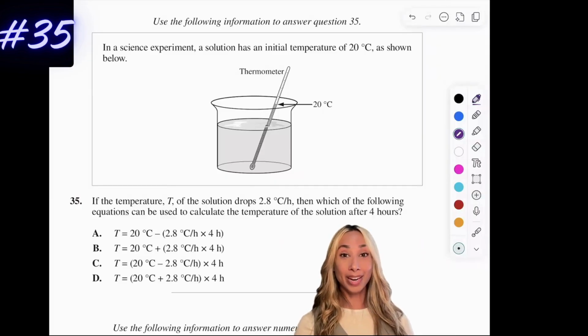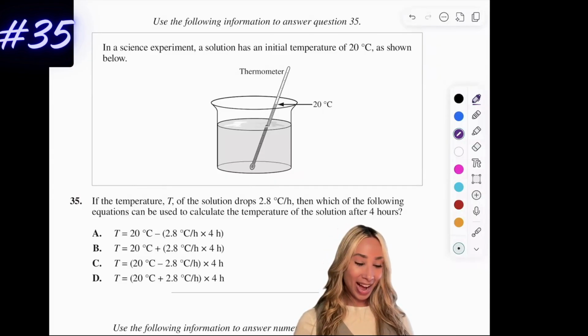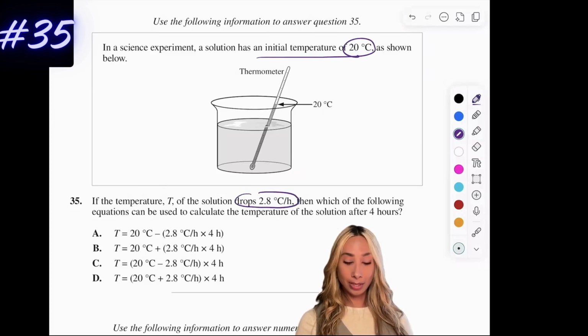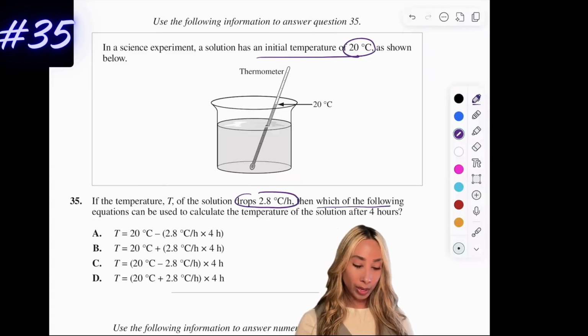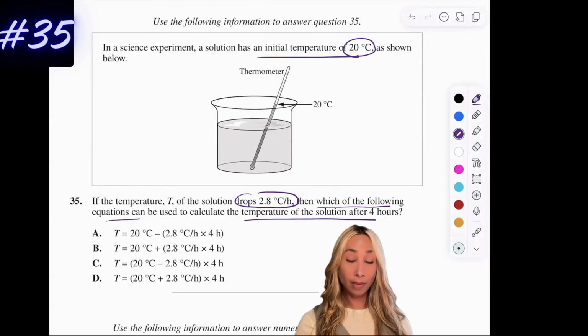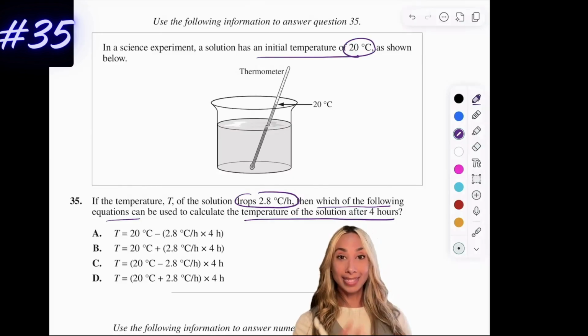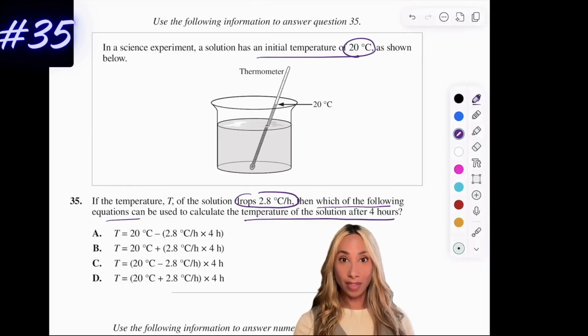Okay, number 35, we're getting so close to the end. In a science experiment, a solution has an initial temperature of 20 degrees Celsius as shown below. If the temperature T of the solution drops 2.8 degrees per hour, then which of the following equations can be used to calculate the temperature of the solution after 4 hours? Now, this is one of those great questions where math and science like to come together, and you're going to have a lot of that in high school. I want to say I'm sorry, but I'm not.